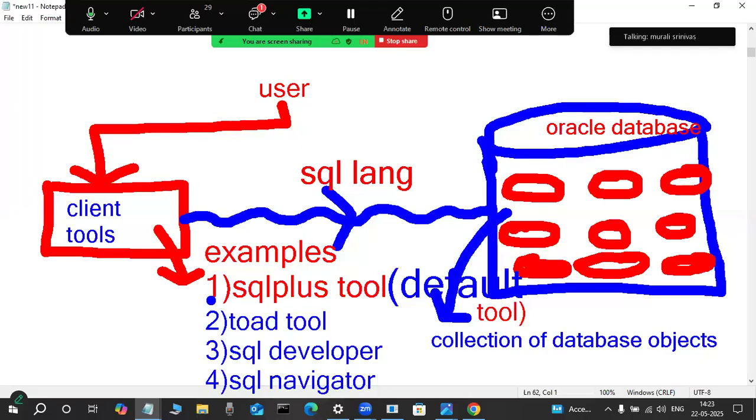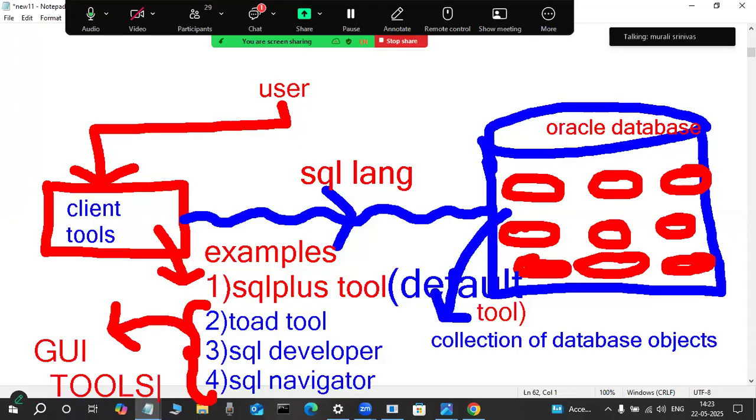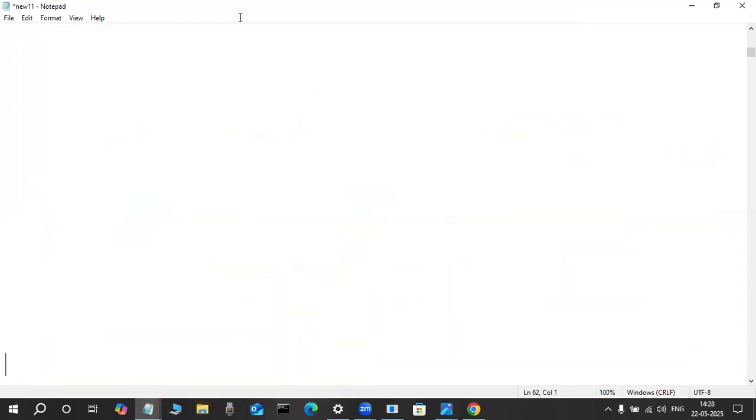But except SQL Plus, all these tools are explicit tools. You install them explicitly. These tools are also called graphical user interface tools, GUI tools only. That's why only the SQL Plus tool is the default tool. Okay? Yeah.